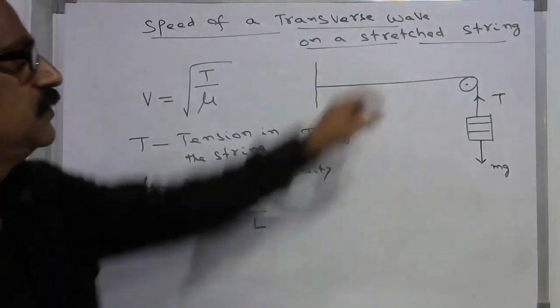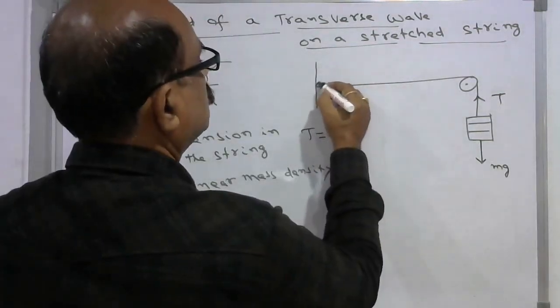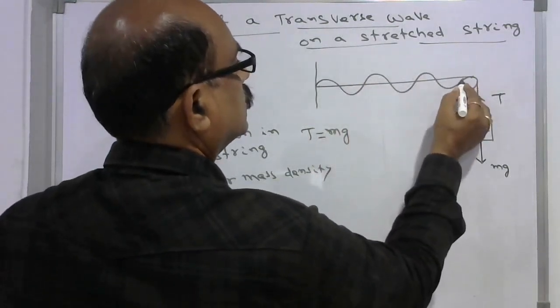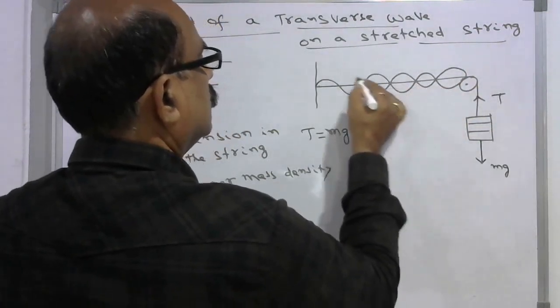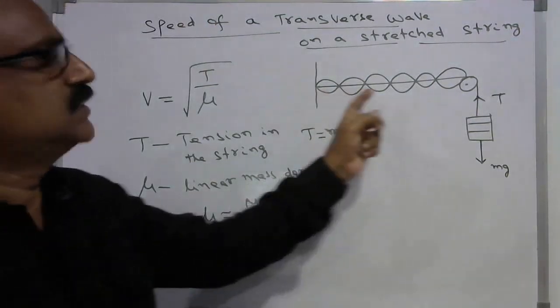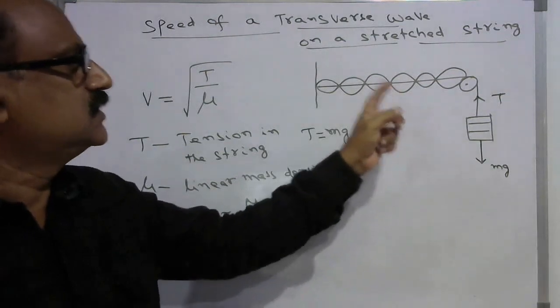If you pluck this wire, it continues to vibrate and produce transverse waves, and it will be reflected back.